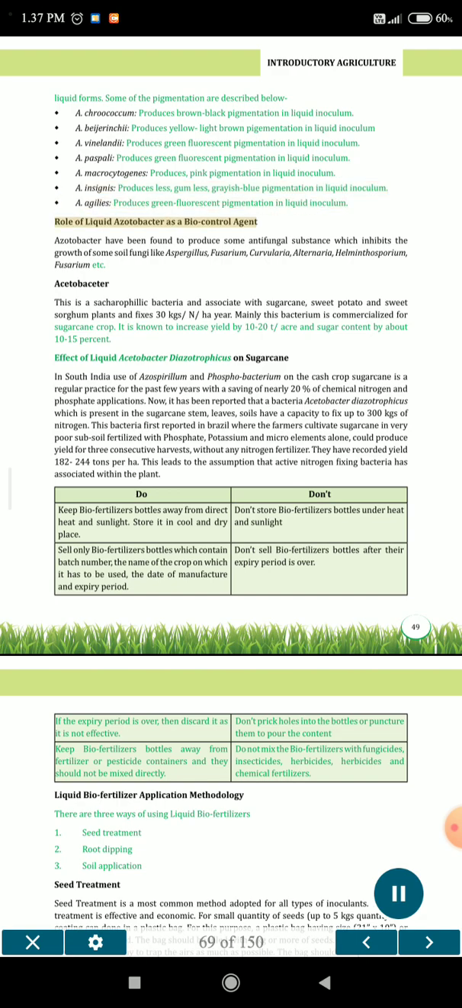Role of liquid Azotobacter as a biocontrol agent. Azotobacter has been found to produce some antifungal substances which inhibit the growth of some soil fungi like Aspergillus, Fusarium, Curvularia, Alternaria, Helminthosporium, etc.